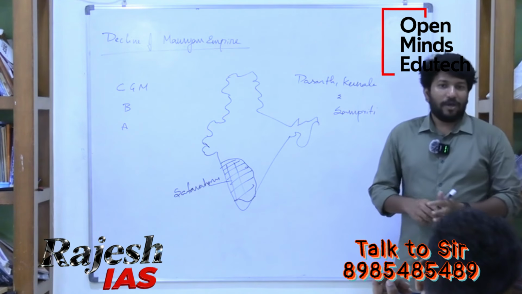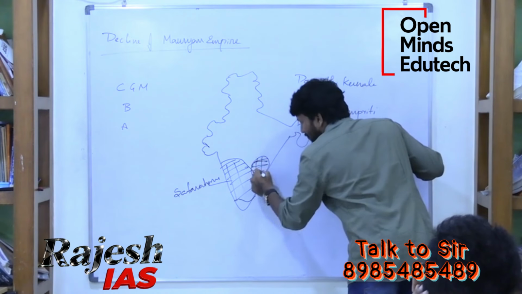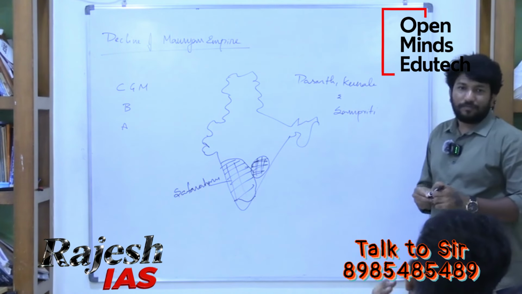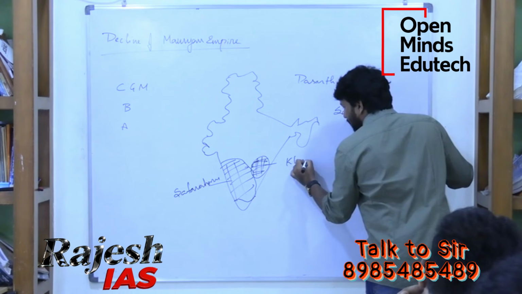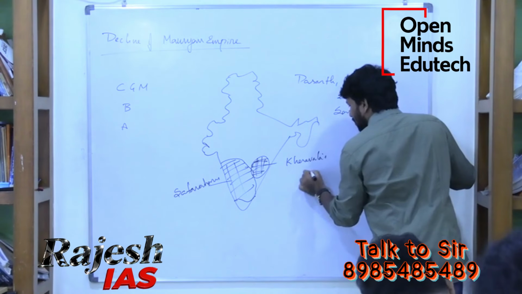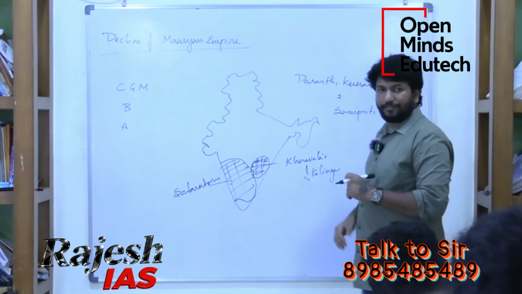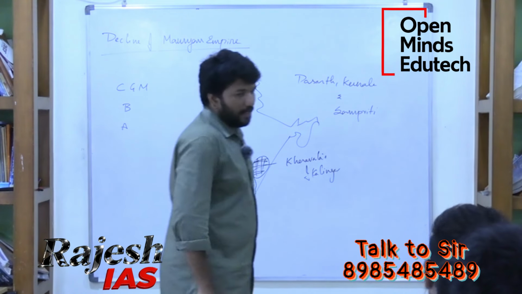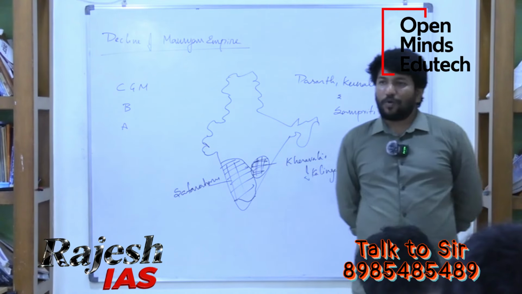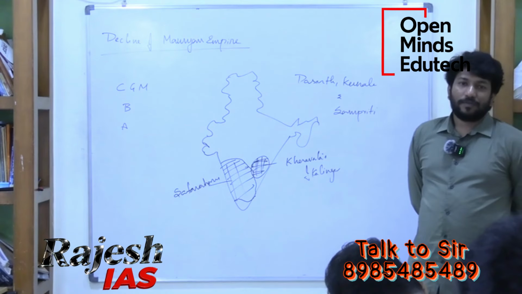In this Kalinga region, who came? Chedis of Kalinga. They established their own dynasty in Kalinga by taking advantage of the weakness of the Mauryan Empire.